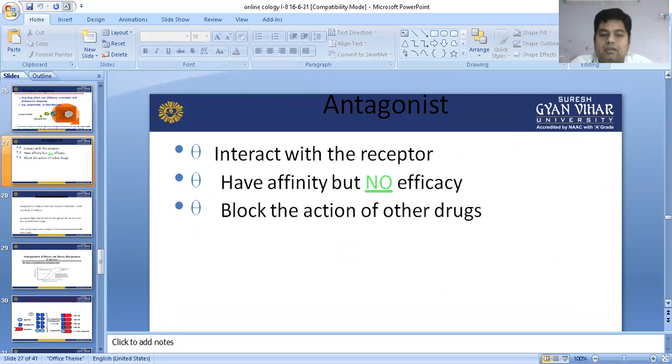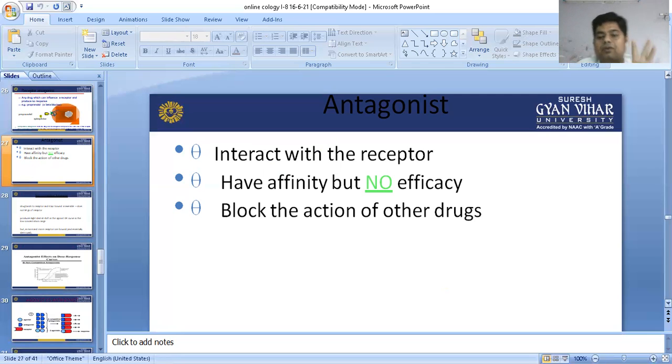Next, an antagonist interacts with the receptor, has affinity but no efficacy. Having affinity means it is able to bind with the receptor but does not produce a therapeutic effect. It blocks the action of another drug. Meaning, it blocks the binding of another drug.